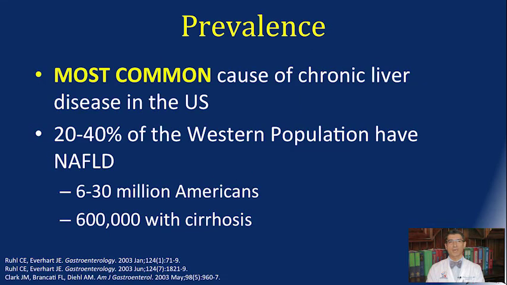This is the most common cause of chronic liver disease in the United States. In fact, 20 to 40% of Western populations may have some degree of hepatic steatosis or fat. This may be as many as 30 million Americans. And in fact, there may be hundreds of thousands of people who develop cirrhosis of the liver because of fat.